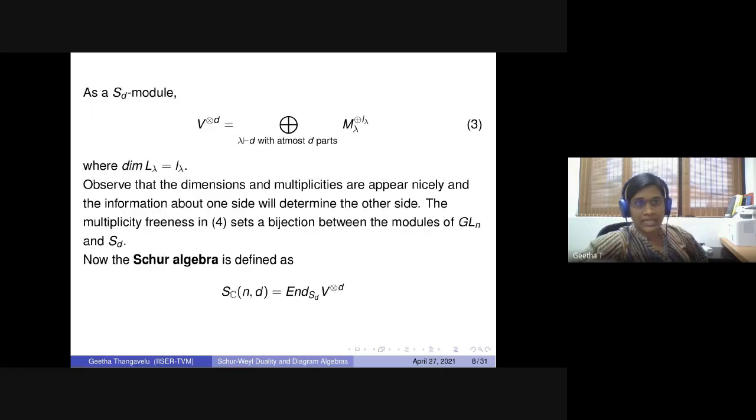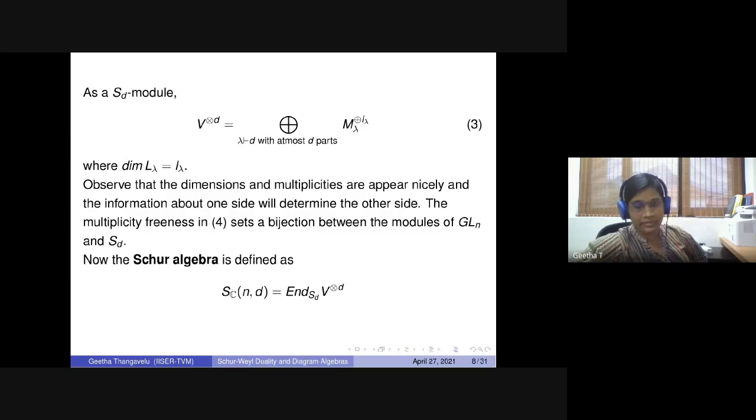The same thing is happening here. When you decompose with the SD module, then the same symmetric group irreducibles come with the multiplicity coming from the GLN module. The dimension of the GLN module is the multiplicity of this irreducible here. So here you observe that the dimensions and multiplicities appear nicely, and the information about one side will determine the